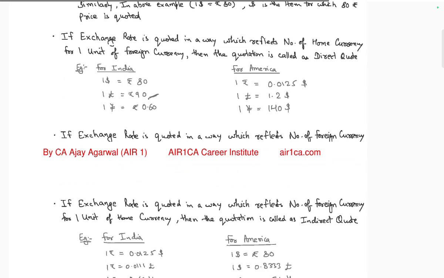If the exchange rate is quoted in this way, it reflects the number of units of the home currency per unit of foreign currency, and is called a direct quote. For example, $1 is 80 rupees, £1 is 90 rupees. If you give 1 rupee, you get 1 divided by 80 dollars, and for pound, 1 divided by 90.